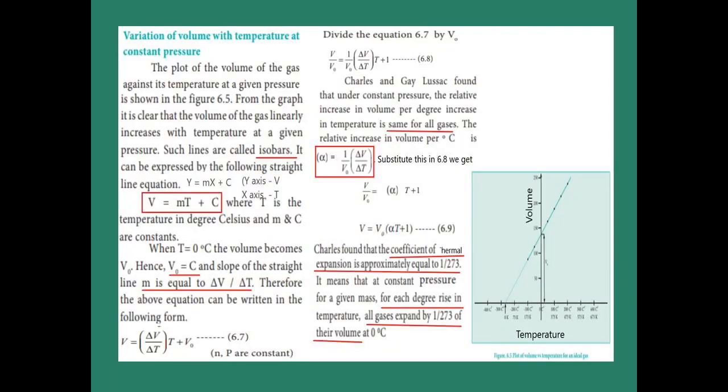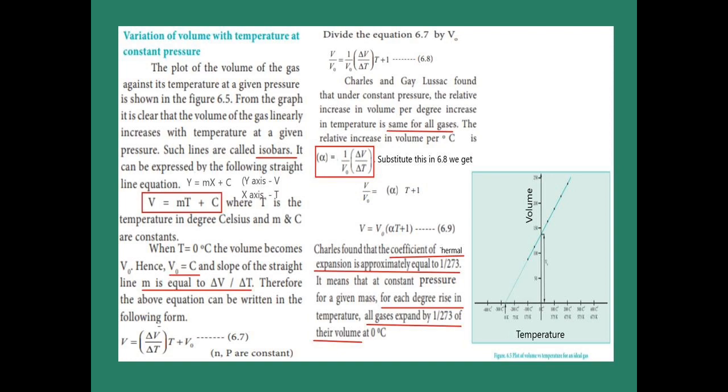Our first topic is variation of volume with the temperature at constant pressure. The pressure is constant means it is called an isobar. What is iso means same, bar means pressure. So same pressure, the variation of volume with the temperature is called an isobar curve. Now see the graph. In that graph, x-axis containing temperature, y-axis containing volume. So we get one straight line.